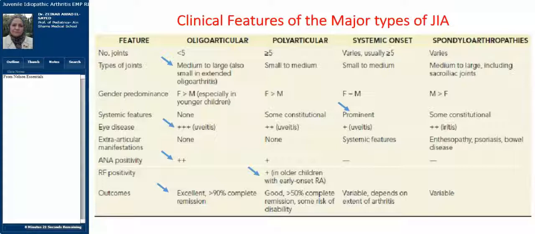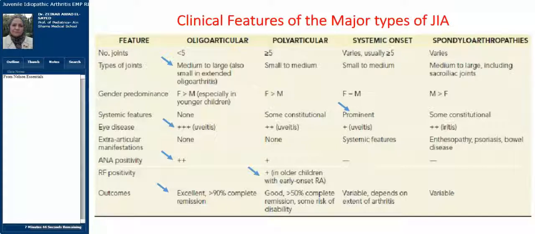Females are more commonly affected than males in the oligo and the polyarticular type, but in the spondyloarthropathies, it's more common in males, especially around the age of 10. The systemic features are seen more prominently in patients with the systemic onset type. There is affection of the eye in juvenile idiopathic arthritis. This is a grave complication that might occur. It's not even a complication, it's a manifestation of the disease, and this uveitis is most commonly seen in patients with oligoarticular juvenile idiopathic arthritis.